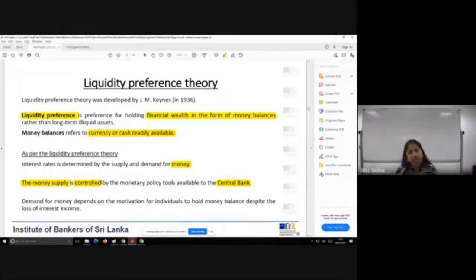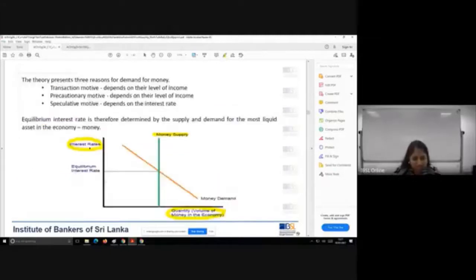So money supply is something the central bank uses to adjust the interest rate the way they want. So it's under the control of the central bank. All right. Just because there is a change in interest rate, it doesn't result in a change in money supply. That's why it's a direct vertical line. I hope I'm clear to you.